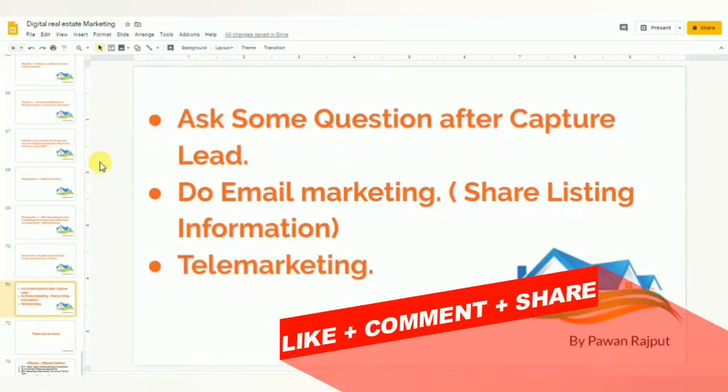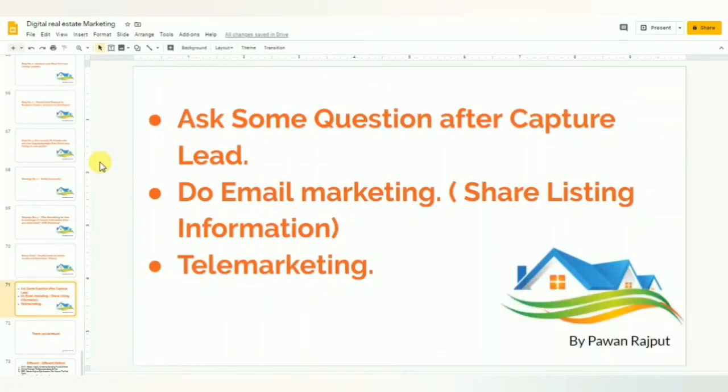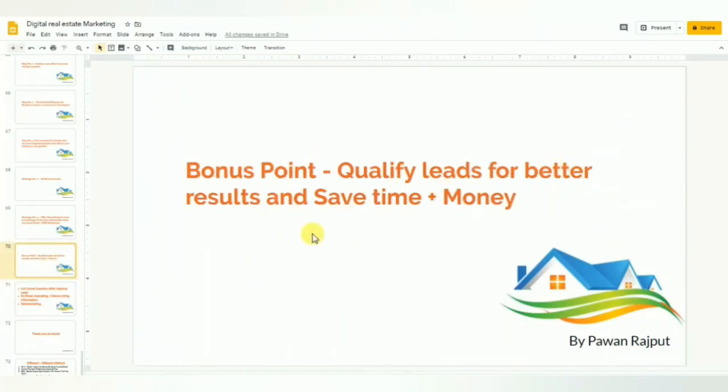Do email marketing, share listing information with them, and you can use telemarketing to qualify the lead. Make a list of 5 questions and ask these first, so you can understand the potential of your customer. If you think the customer is a potential buyer and could purchase your property, then do email marketing. Simple. This will save your time and give you better results, plus it will save your money also.